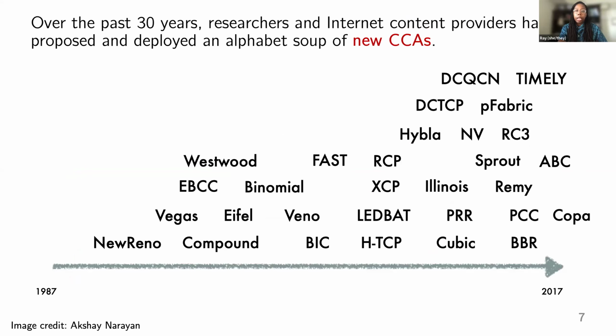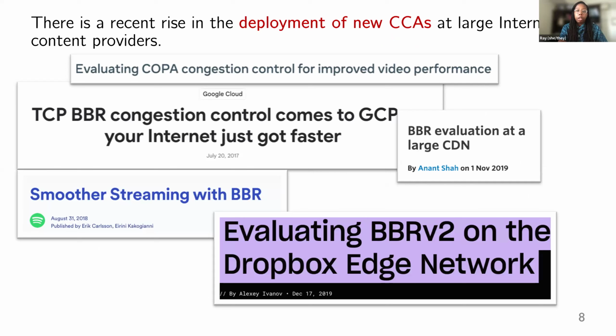However, researchers and internet content providers have proposed a suite of replacements for TCP Reno to keep up with the demands of a faster internet, more diverse applications, and mobile users. Further, we've seen large content providers discuss deploying these new CCAs, including Google, Facebook, Spotify, Akamai, and Dropbox.